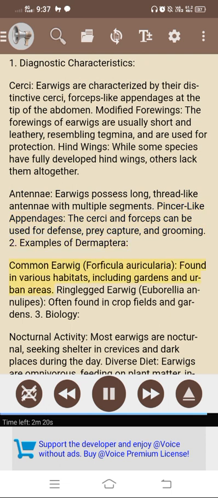2. Examples of Dermaptera. Common earwig, Forficula auricularia, found in various habitats, including gardens and urban areas. Ring-legged earwig, often found in crop fields and gardens.